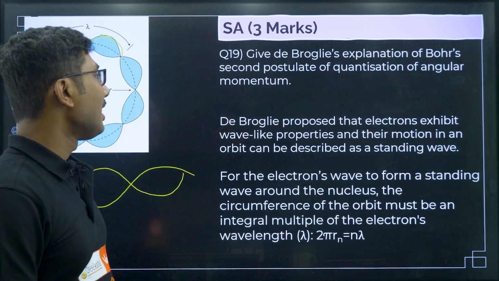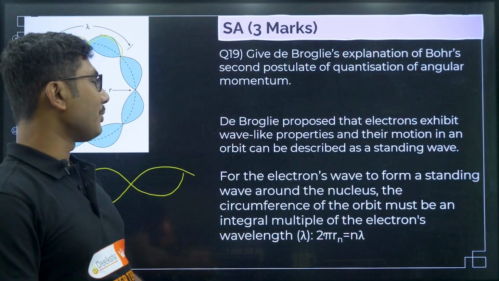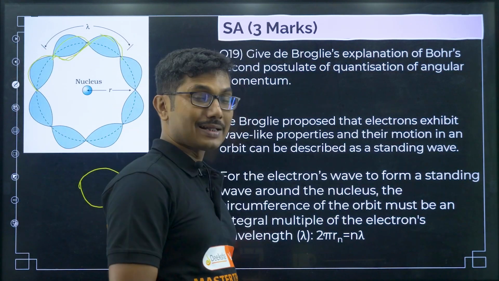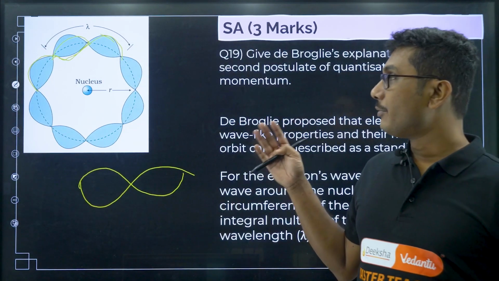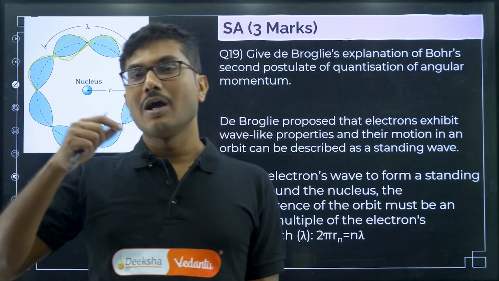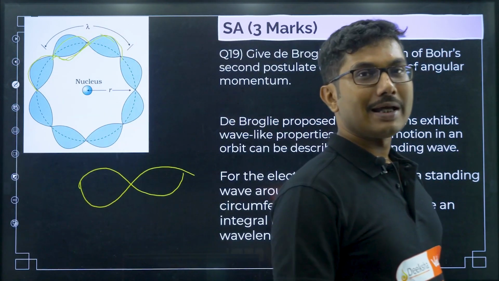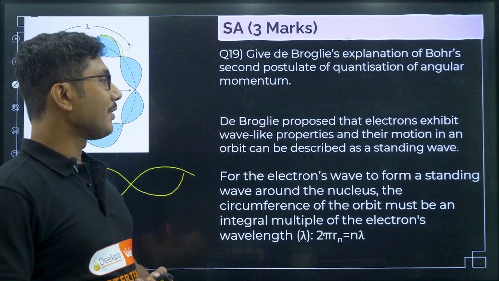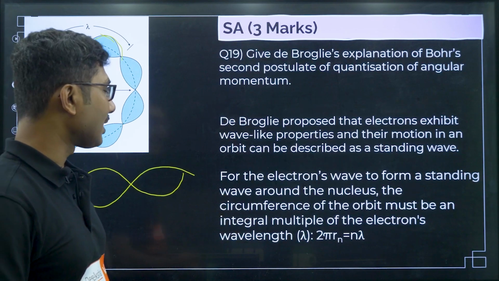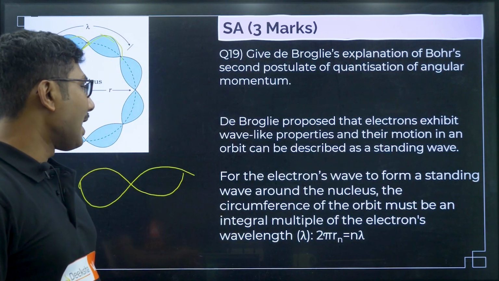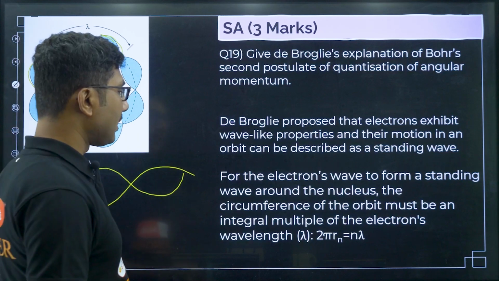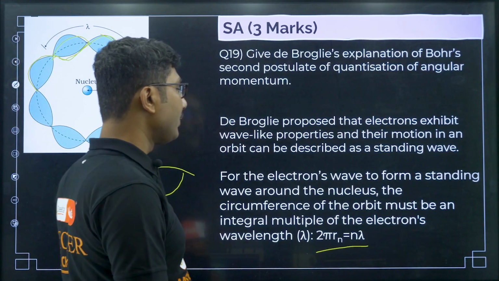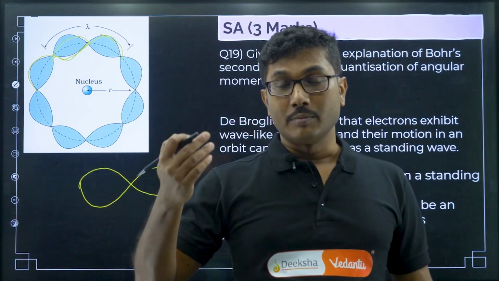De Broglie proposed that electrons exhibit wave-like properties and their motion in an orbit can be described as a standing wave. Very important: de Broglie said electrons while moving in the orbit are not behaving like a particle, but like a standing wave. For the electron's wave to form a standing wave around the nucleus, the circumference of the orbit must be an integral multiple of the electron's wavelength: 2πr_n = nλ. In fact, from here you can prove Bohr's postulate.